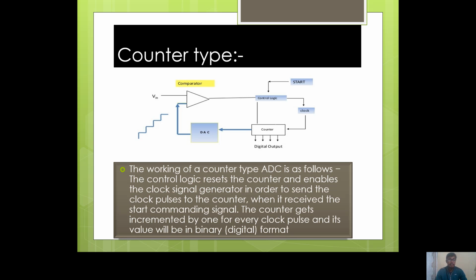First, counter type. The working of a counter type ADC is as follows. The control logic resets the counter and enables the clock signal generation in order to send clock pulses to the counter. When it receives the start command signal, the counter gets incremented by 1 for every clock pulse and its value will be in binary digital format. In the diagram: comparator, DAC, converter, clock.